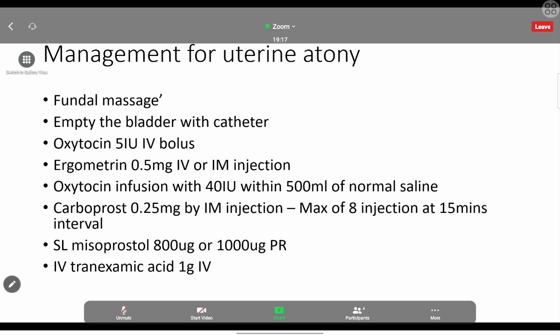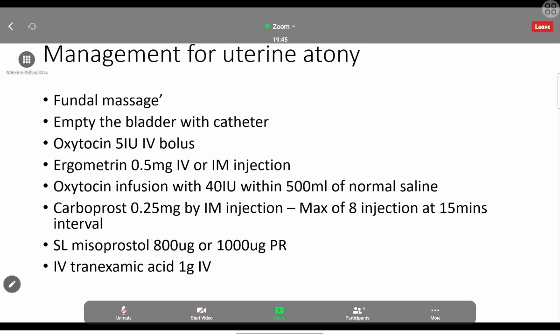After that, even if ergometrine is also not working, then we have to go for the oxytocin infusion. How to prepare the infusion set is, we take 8 bottles of oxytocin, each containing 5 international units. So a total of 40 international units of oxytocin. We mix it within 500 ml of normal saline, 1 bottle of normal saline, and we give it as an infusion over 4 hours. So 125 ml per hour.